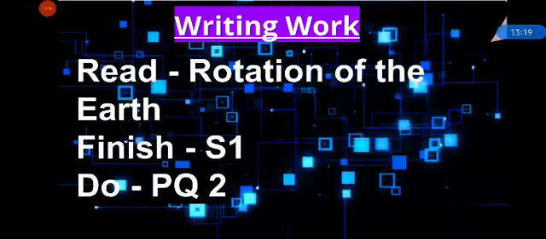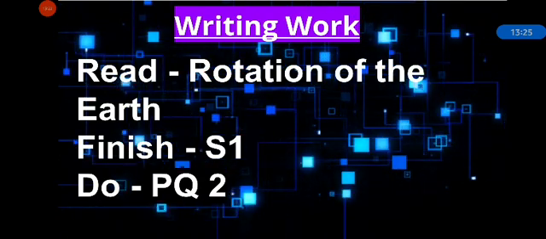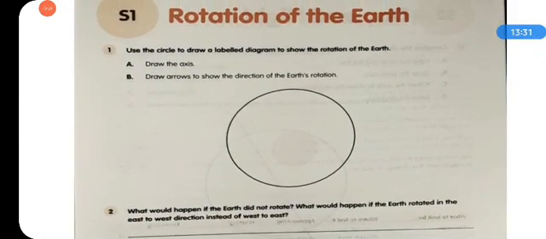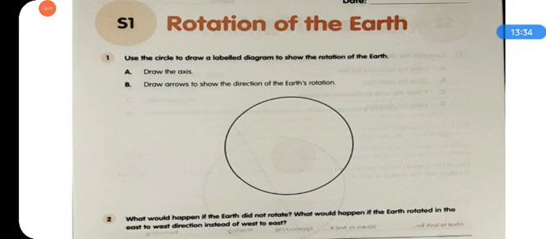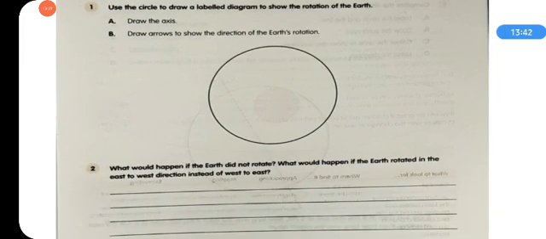And after this is your writing work for today. Read the topic rotation of the earth, finish S1 and do PQ2. This is S1. Draw the axis, use the circle to draw a labeled diagram to show the rotation of the earth. You need to name the things. Draw the axis and name it also. Draw arrows to show the direction of the earth's rotation. Next question. What would happen if the earth did not rotate? What would happen if the earth rotated in the east to west direction instead of west to east?